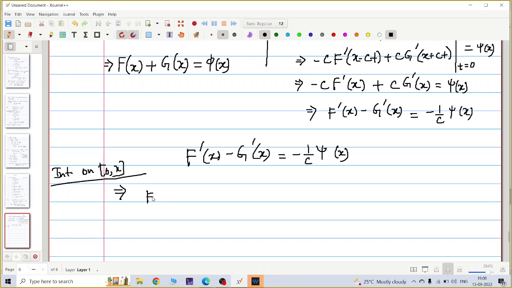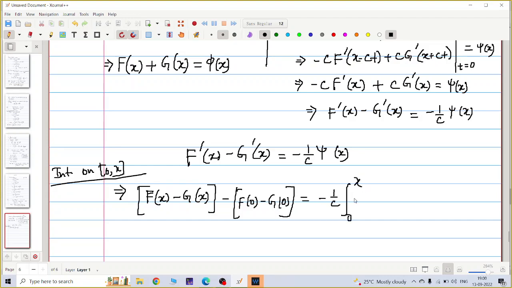The left hand side is F(x) minus G(x) minus (F(0) minus G(0)), because I am integrating from 0 to x. That equals minus 1 by c times the integral from 0 to x of psi of s ds. I replace x by s inside the integral, not x all the time. Is this line okay?